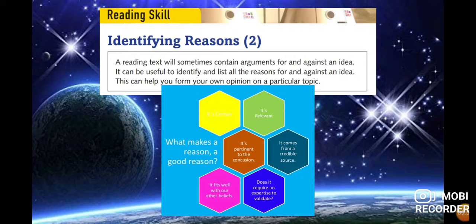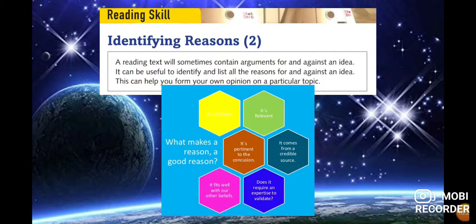In this case, we notice this one because we have different opinions of scientists, and these are opinions that are credible. So this one is a part of a good reason. It fits well with our other belief. It is possible that this passage gives us an opinion or an idea about our belief.